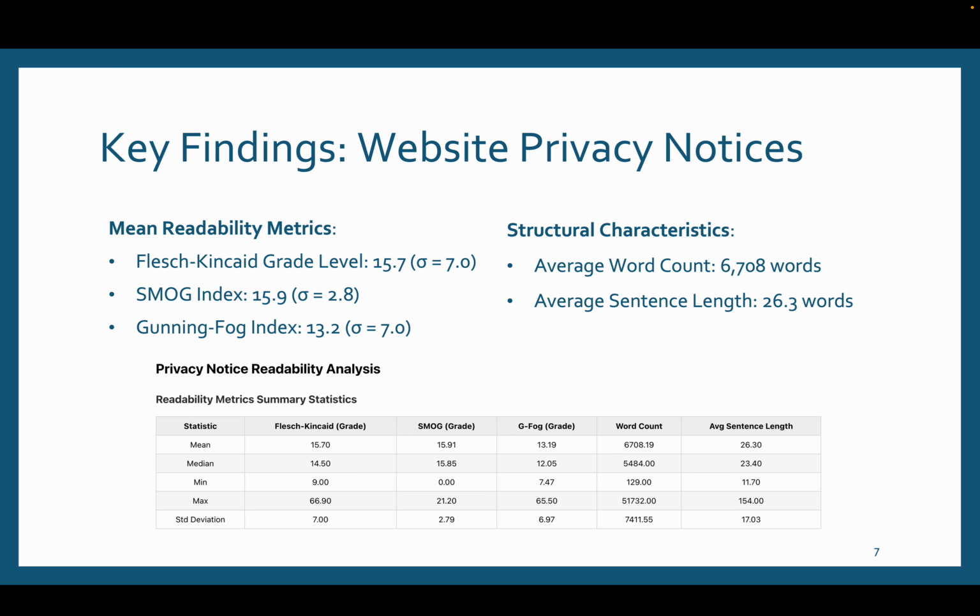Gunning Fog index was 13.2 on average, right? The average word count was 6,700 words, and average sentence length was 26 words, right? Which are pretty long sentences. And this table has the other statistics, right?